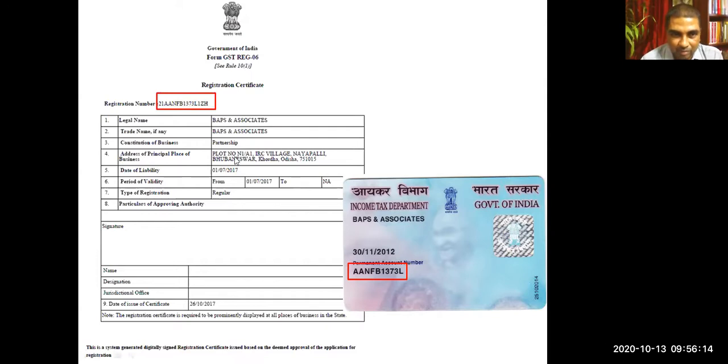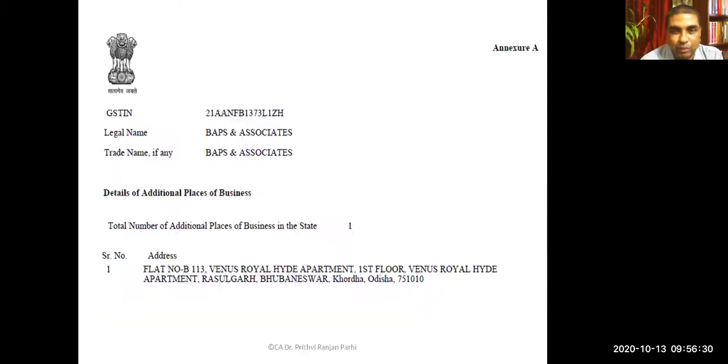Okay, so PAN is required, address proof is required. All right, certain other documents are also required, like a proprietor photo. So we'll be seeing all these things. If you see some of the annexures of the GST registration certificate, I'm showing you one more annexure. You see, this is annexure A. Okay, annexure A, you see, this shows the additional places. Total number of additional places of business is 1. That means in a state, if someone has different places where he conducts business, he can include all these places as additional places. Is it clear to you?